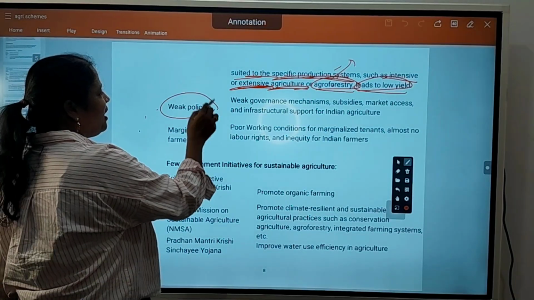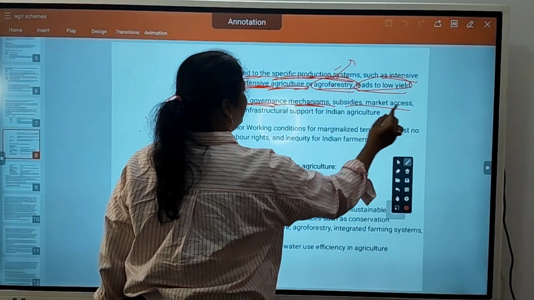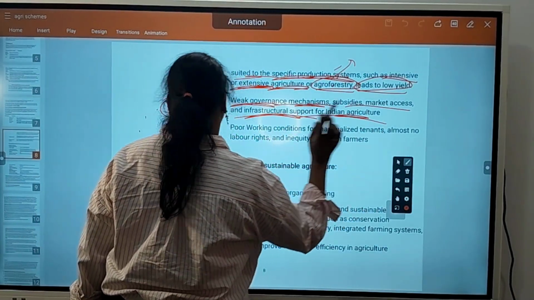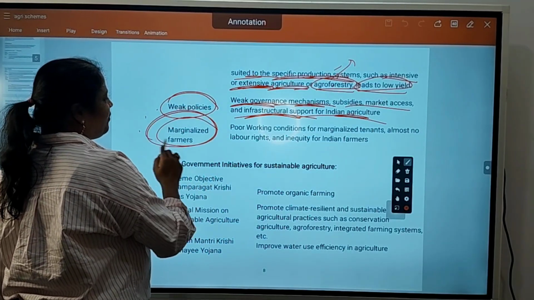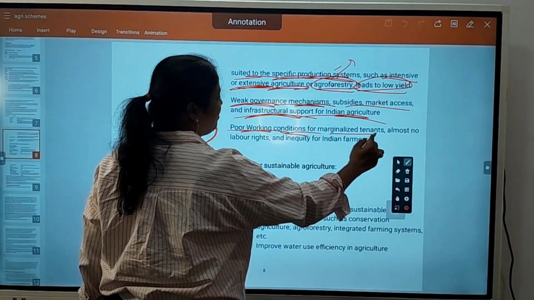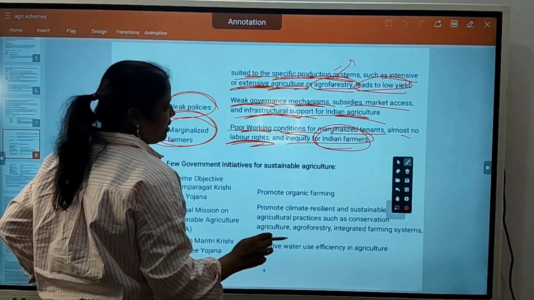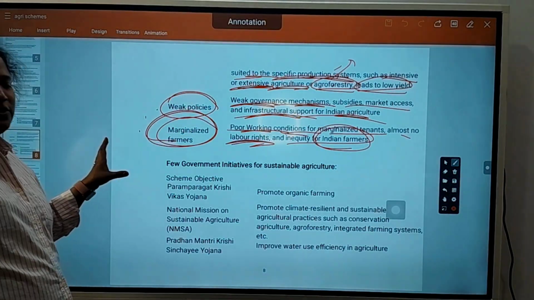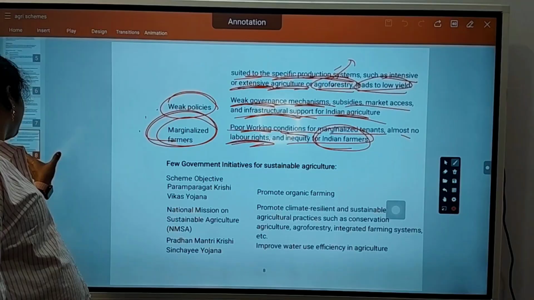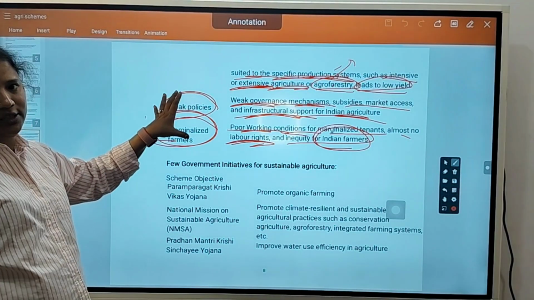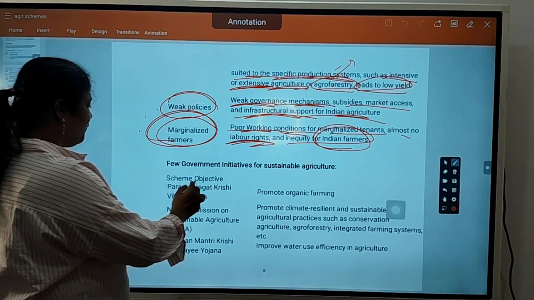Weak policies, weak governance mechanism, subsidy, market access, infrastructure support for agriculture. Marginalized farmers, poor working conditions for marginalized tenants, almost no labor rights, inequality for Indian farmers. What are the initiatives the government took to stop these disadvantages in agriculture? Means, schemes for the objective.